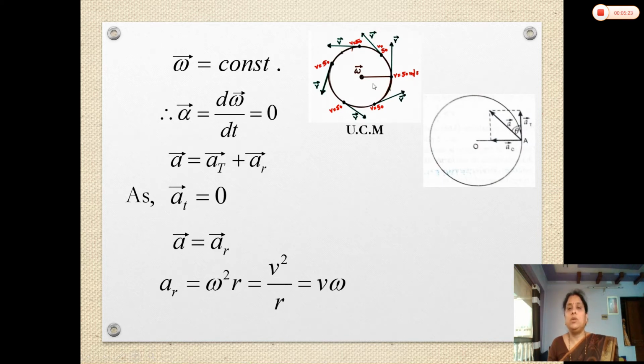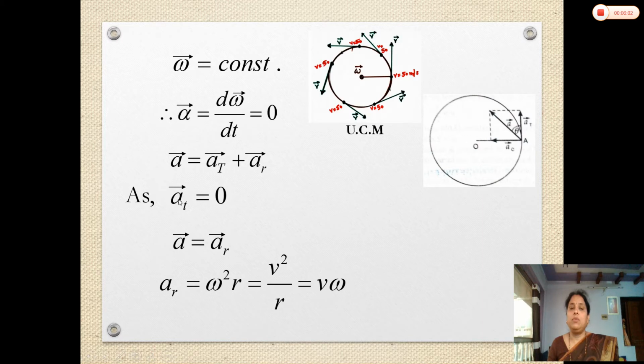Again, in uniform circular motion, along with angular acceleration, there is a radial acceleration. There is a linear acceleration. See here, when the particle is at this point in this diagram, this arrow gives us the linear acceleration, and the linear acceleration is divided into two components. One component is along the tangent, that is the tangential acceleration, and one component is along the radius, that is the radial acceleration. Hence we can say the linear acceleration is the sum of tangential acceleration plus radial acceleration.